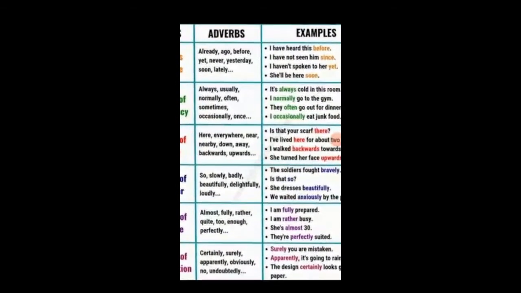In adverb of degree, the words used are almost, fully, rather, quite, too, enough, perfectly. And the sentences are, I am fully prepared. So fully is an adverb of degree. This shows you the degree and the extent of preparation. I am rather busy. She is almost 30. They are perfectly suited.